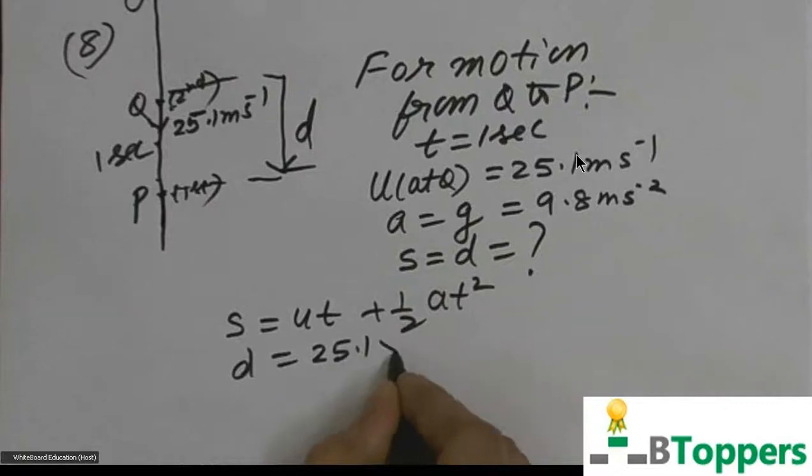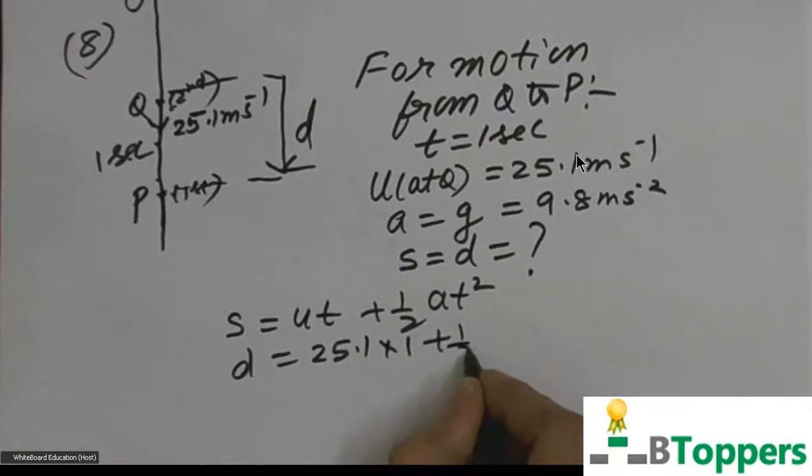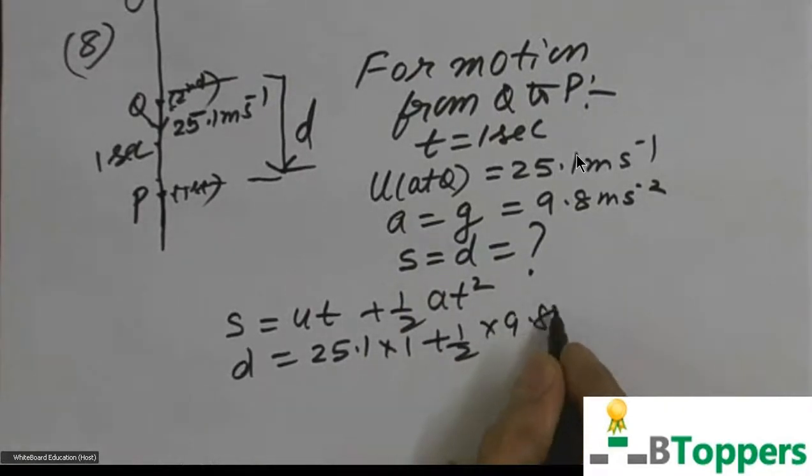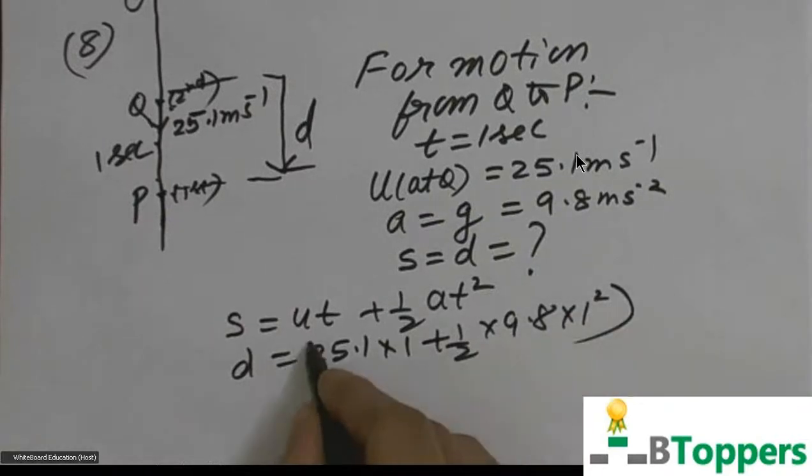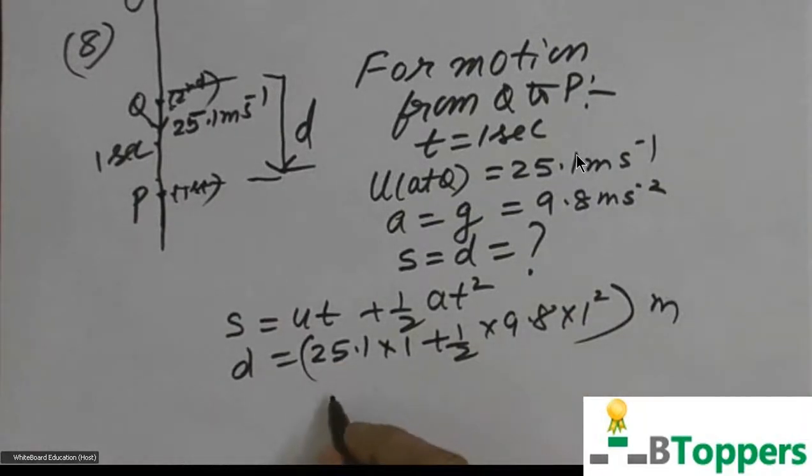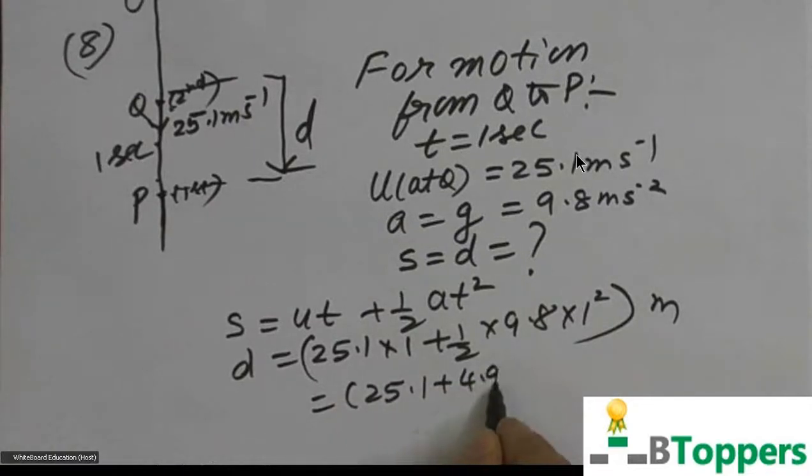u is 25.1 meter per second, t is 1 second. a equal to 9.8 meter per second square, t is 1 second. So you get 25.1 plus 4.9 meters. So you get the answer as 30 meter.